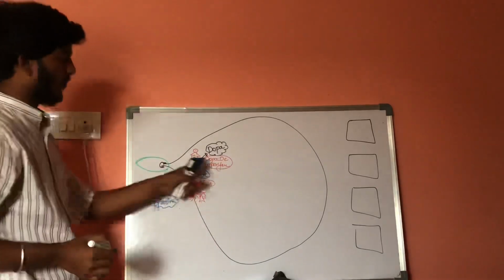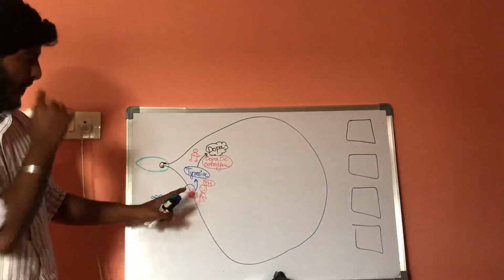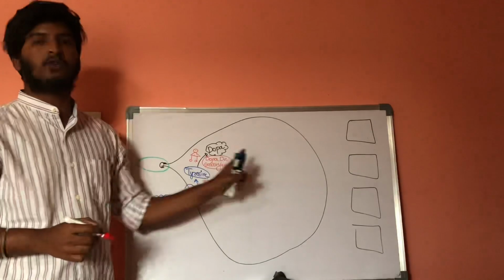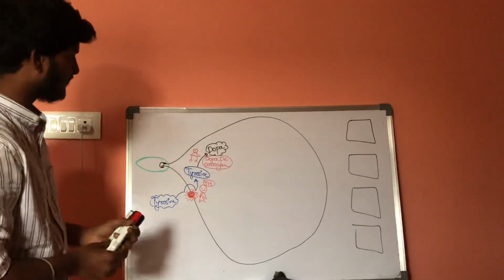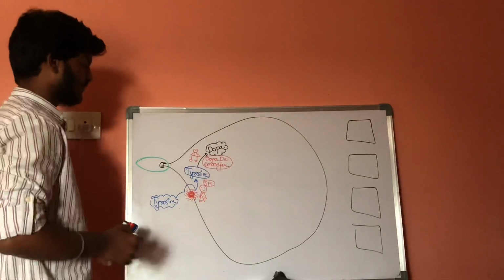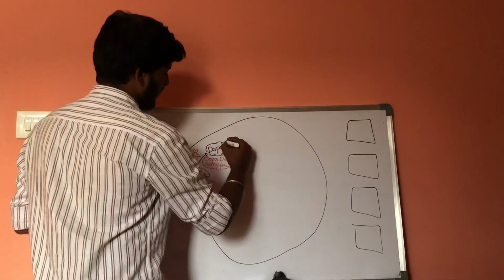That is, DOPA decarboxylase is the enzyme which converts the tyrosine into the DOPA. Now, this DOPA will get converted into dopamine.